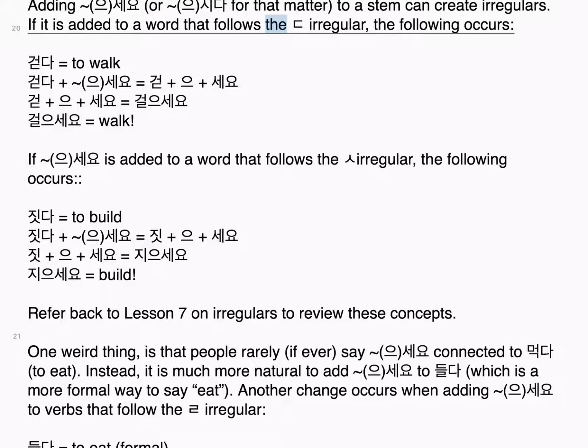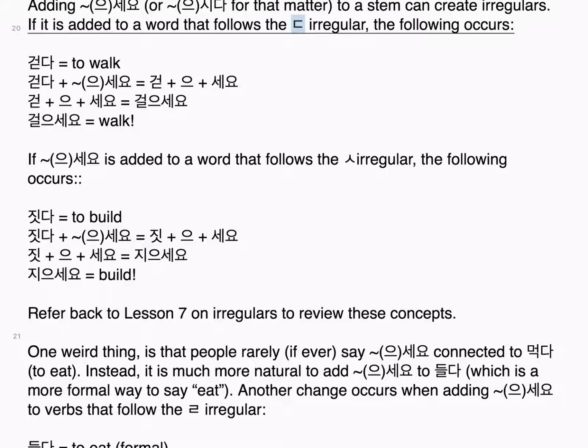that follows the ㄷ irregular. The following occurs. 걷다, to walk. 걷다 plus 으세요. 걷 plus 으 plus 세요. 걸으세요. Walk.